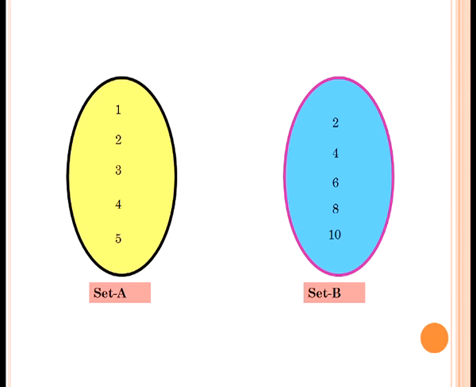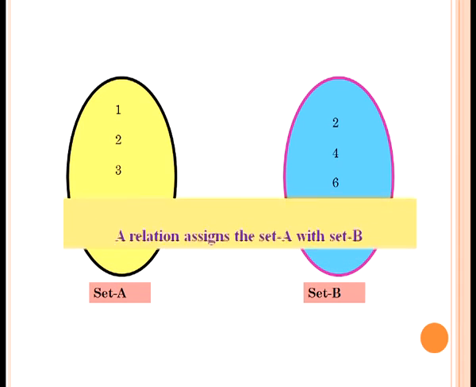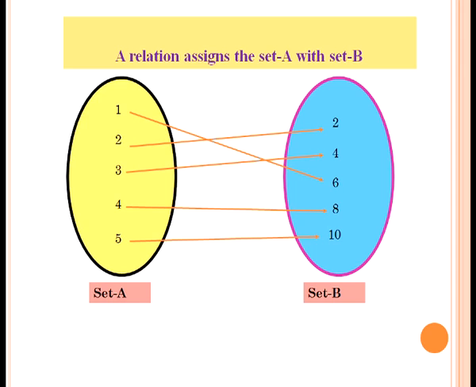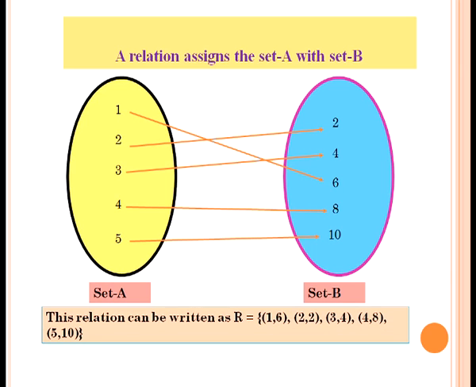Let us observe two sets, set A and set B. The elements of set A are 1, 2, 3, 4, 5, and the elements of set B are 2, 4, 6, 8, 10. And we are going to assign a relation from set A to set B. Let us see, 1 is associated with 6, 2 is associated with 2, 3 is associated with 4, 4 is associated with 8, 5 is associated with 10, and we get a relation.